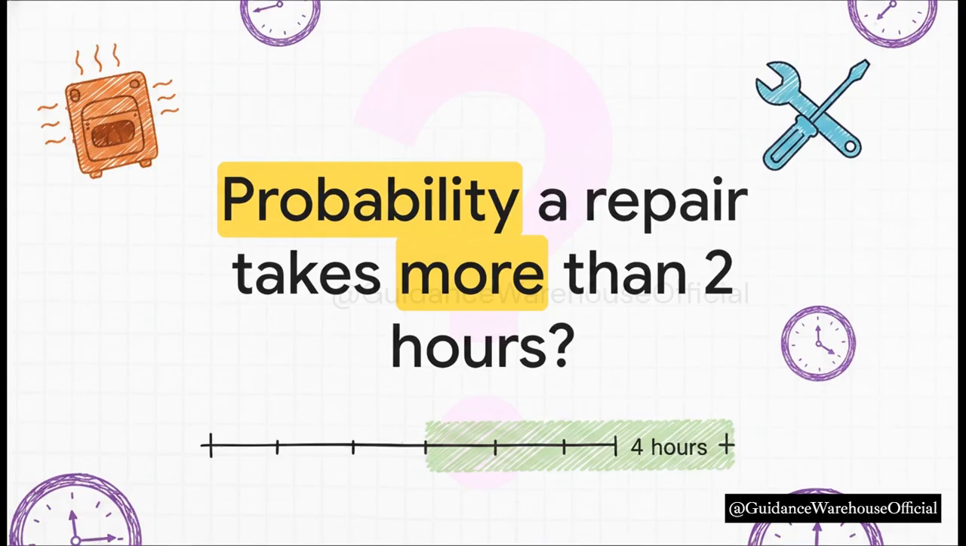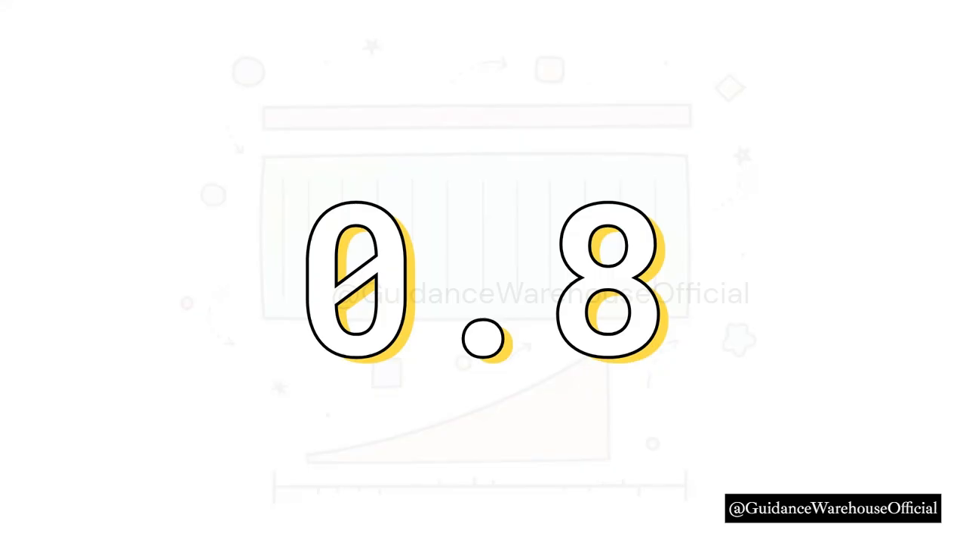Say ACE Heating and Air Conditioning finds that a standard furnace repair takes uniformly between 1.5 and 4 hours. Okay, so what is the probability that a randomly selected repair is going to require more than 2 hours? The answer is 0.8. That's an 80% chance. Let's break down the math. Our total base is 4 minus 1.5, which gives us 2.5. That means our uniform height is 1 divided by 2.5, which equals 0.4.